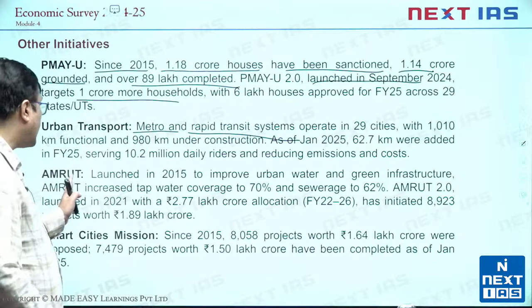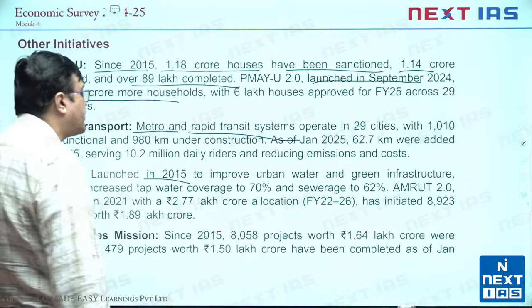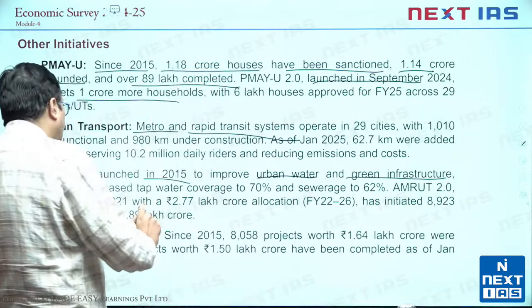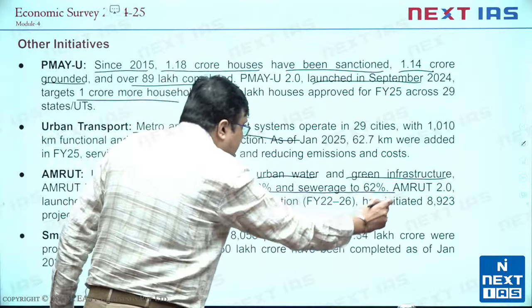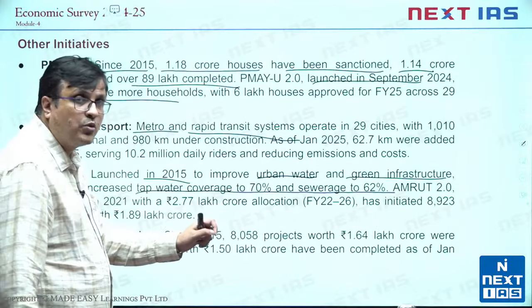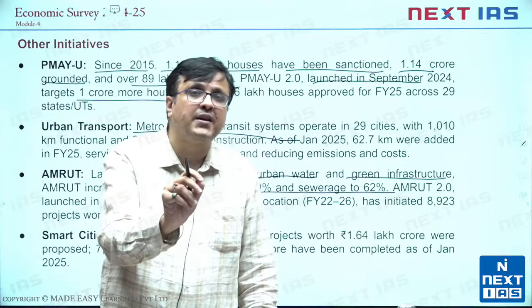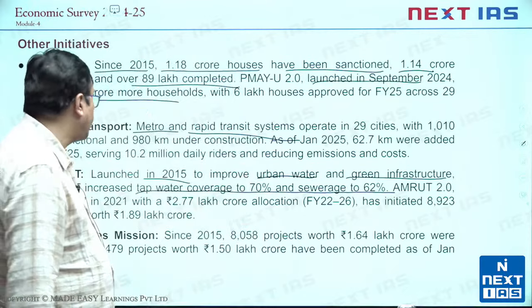Atal Mission for Rural Urban Transformation, AMRUT, was launched in 2015 to improve urban water and green infrastructure. Now, AMRUT has increased tap water coverage to 70% and sewerage to 62%. Both these numbers were less than 25% when AMRUT was launched. Today, the numbers are going beyond 60%.